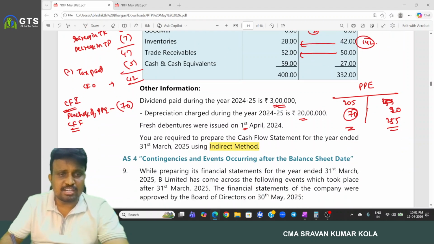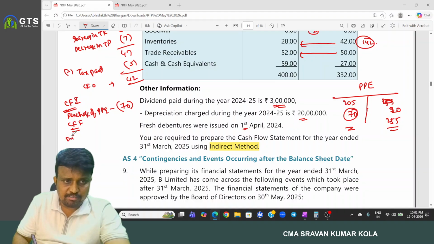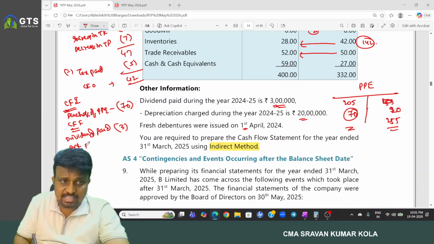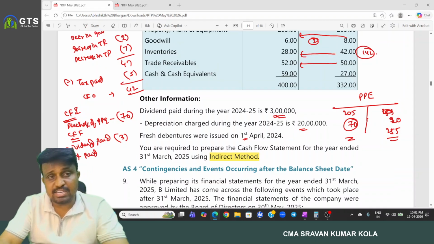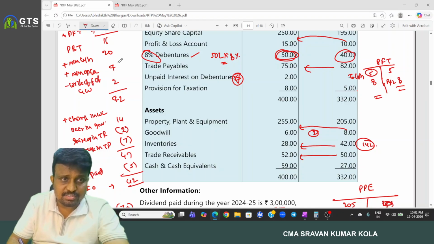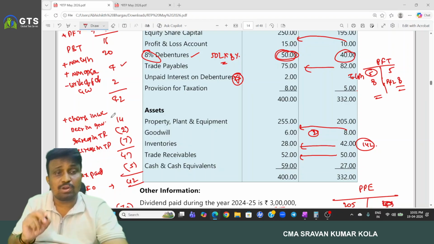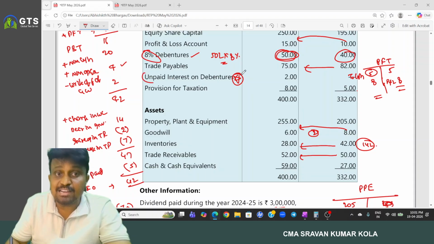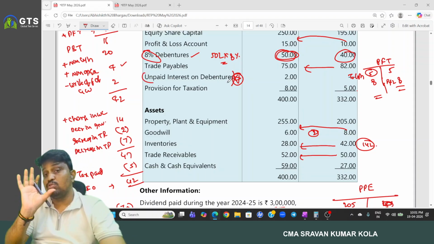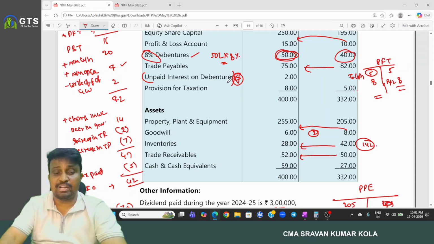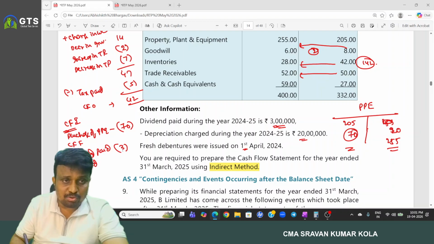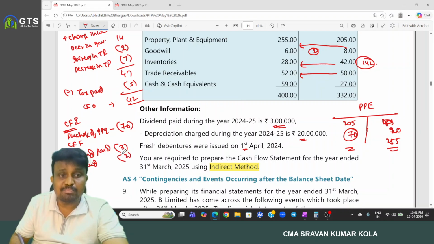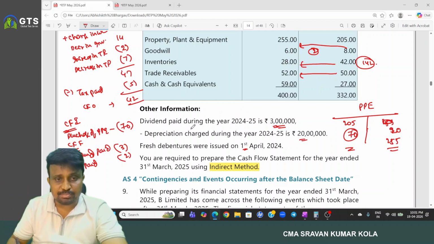In case of financing activity, we need to consider dividend paid. How much amount of dividend was paid during the year? 3 lakh. And interest paid. Actually, what is the interest for the current year? 4 lakhs. Interest for the current year is 4 lakhs. But remember, there is unpaid interest on debentures. Out of the total 4 lakh, 2 lakh was not paid, and we paid only 2 lakh. Remember that point. Unpaid interest we have in current liabilities. Okay. And fresh debentures we issued.